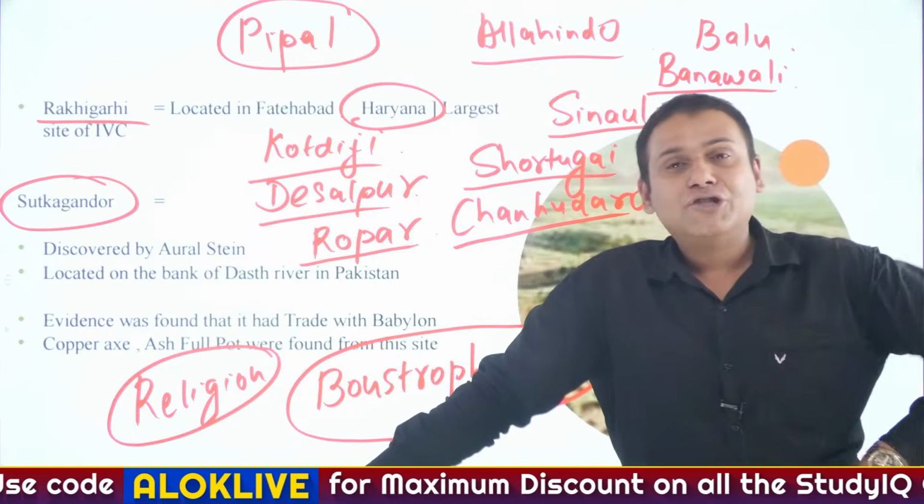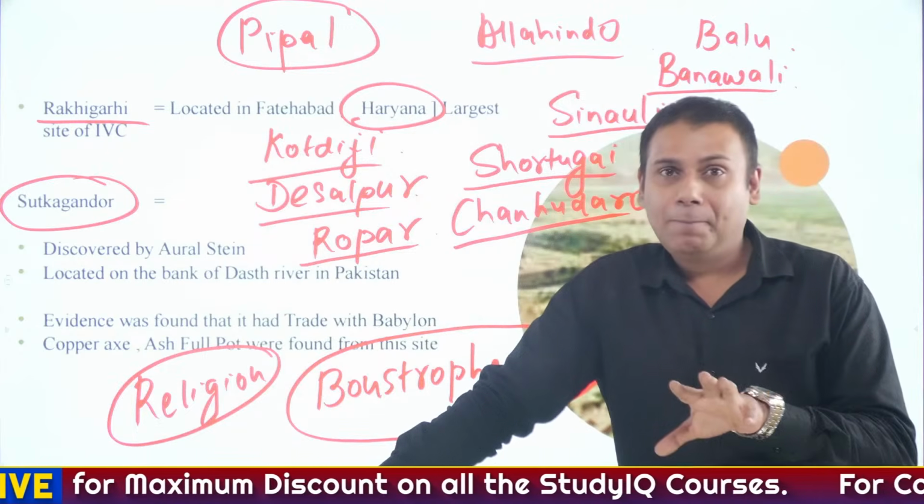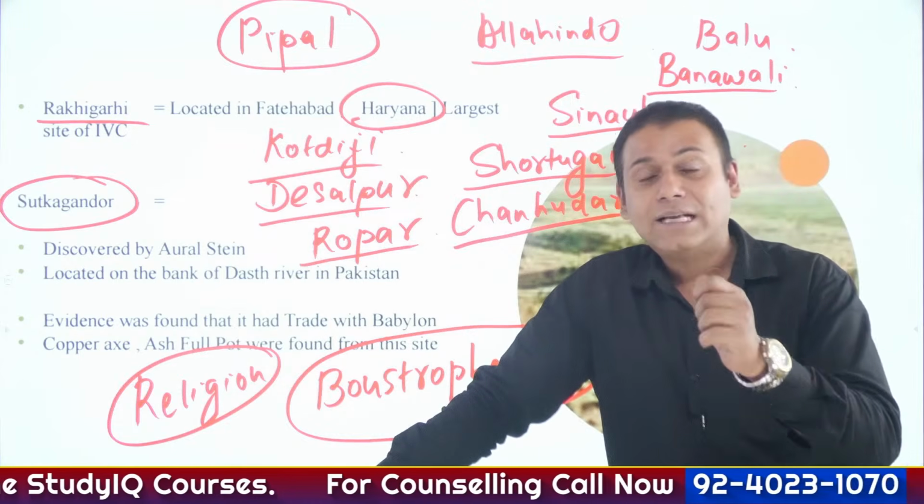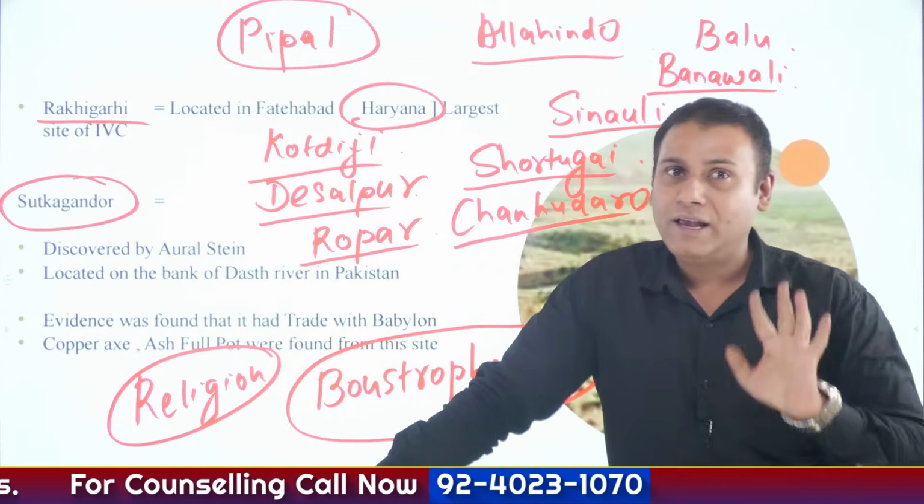So here, there is no particular practice that is dominant. So it was polytheistic as well as secular. So Indus Valley religion was secular as well as polytheistic.